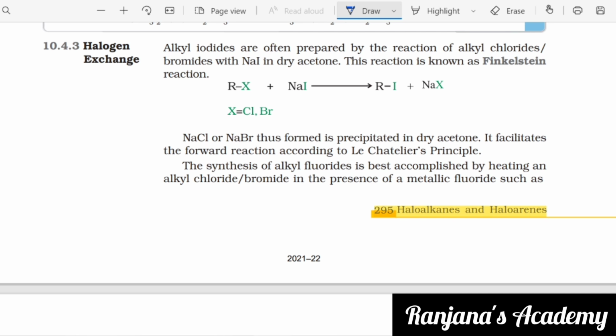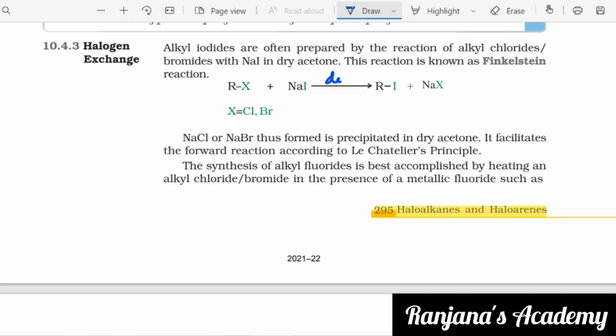Now let us see the third type of reaction. What is the method of preparation? The third type of preparation of haloalkanes, that is halogen exchange method, is: alkyl iodides are often prepared by the reaction of alkyl chlorides or bromides with NaI in dry acetone.